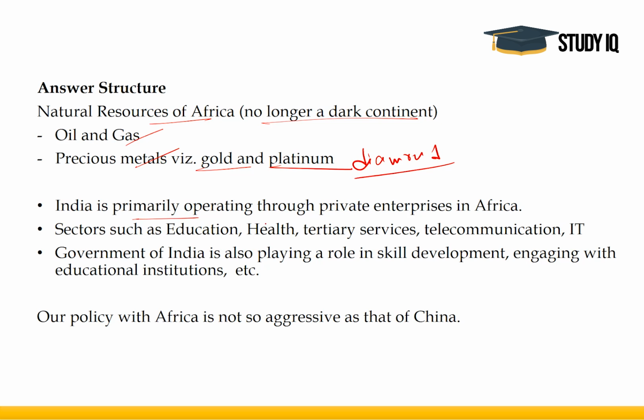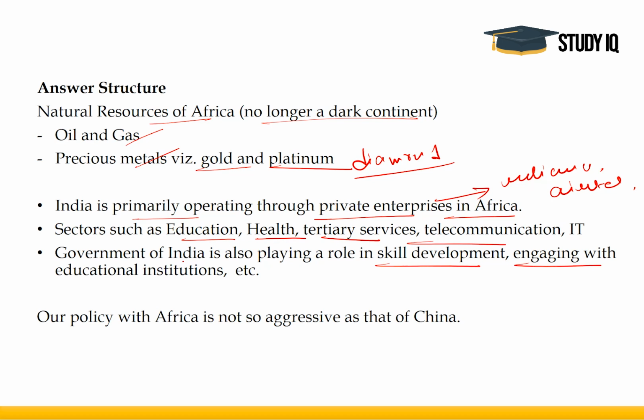India is primarily operating through private enterprises in Africa. Various private enterprises like Reliance and Airtel have already started functioning in Africa, in sectors such as education, health, tertiary services, telecommunication, IT. In these sectors, the Government of India is also playing a role. Apart from that, it is also playing a role in skill development, engaging with educational institutions through exchange programs.